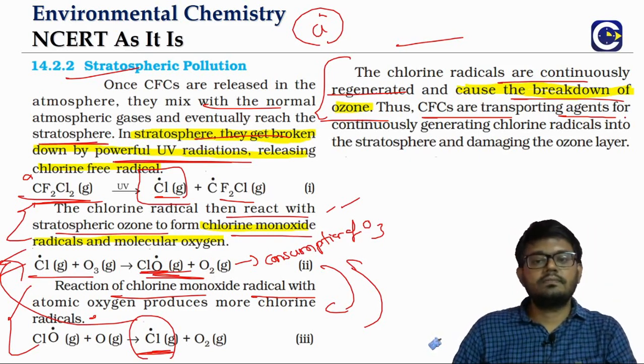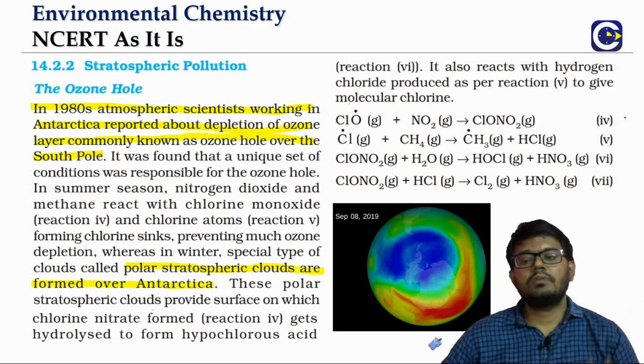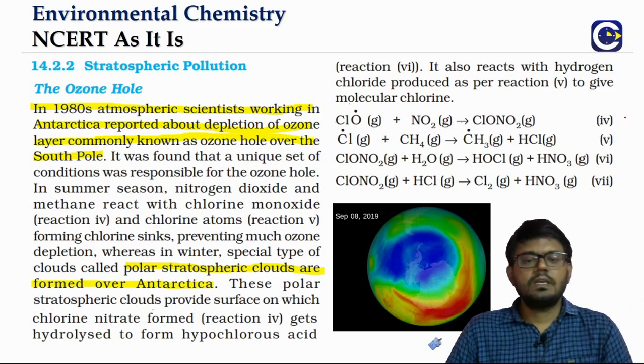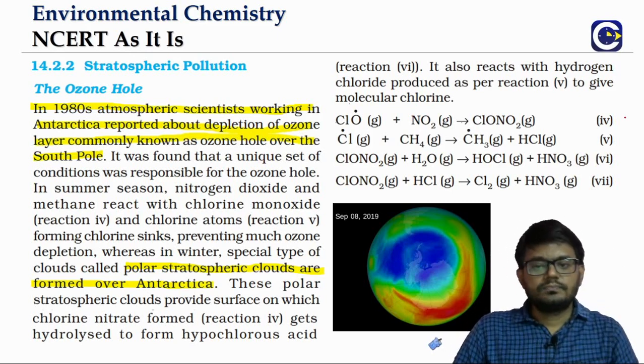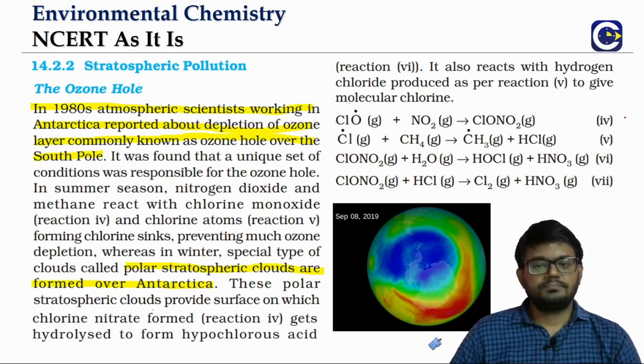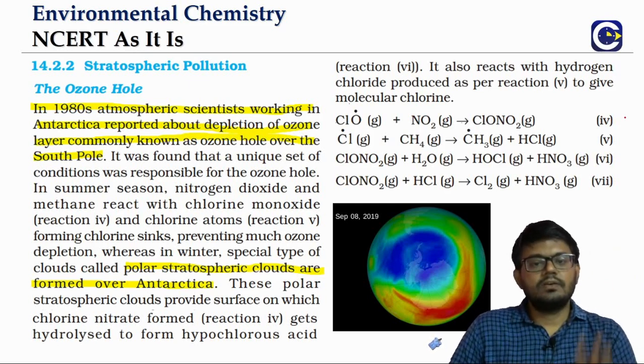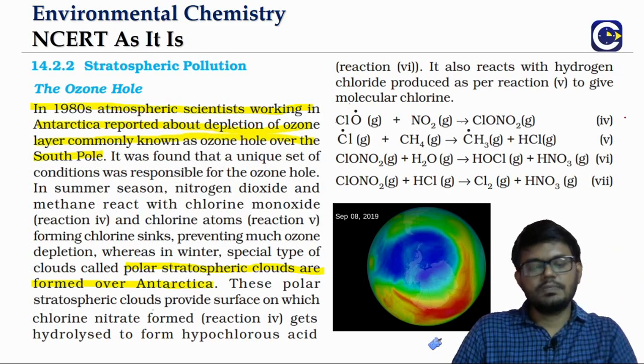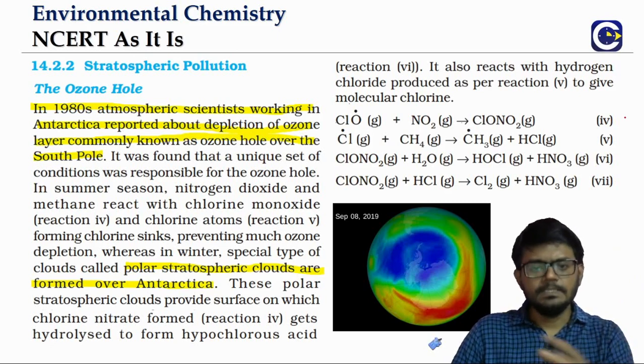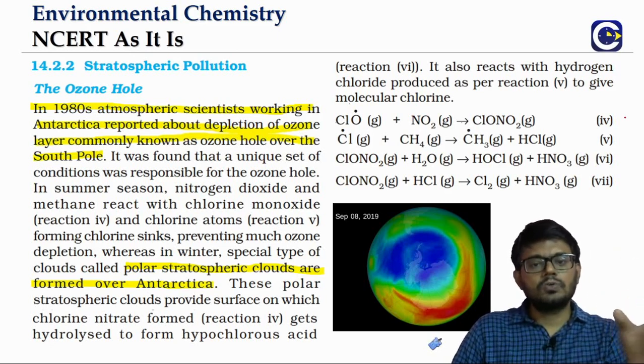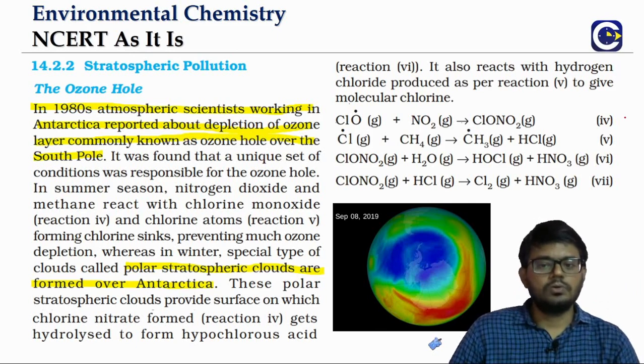Now there is one more very interesting case study, the ozone hole in the Antarctica. There are observations of the same kind of ozone depletion happening on the other side also.